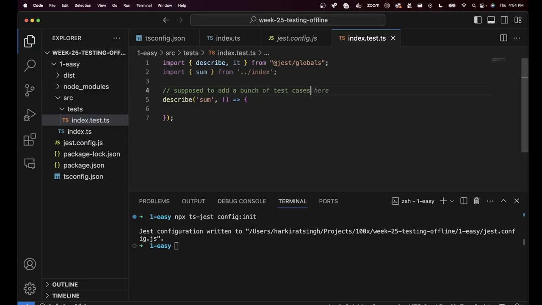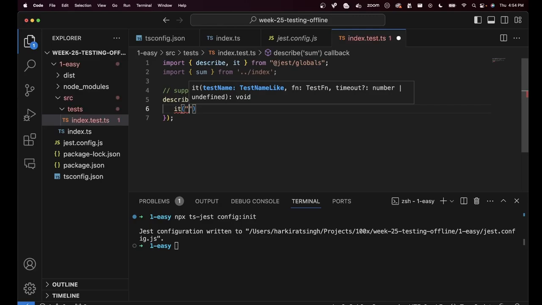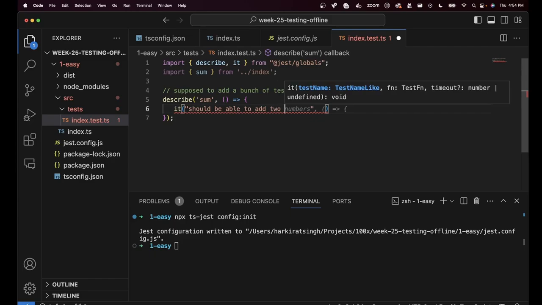You don't add one test case here. You add multiple test cases. So I say I'm going to test all of my sum functionality in this describe block. And inside this, each individual test case can be written inside an it statement. Should be able to add two positive numbers. Let's say this is the test that I'm writing.